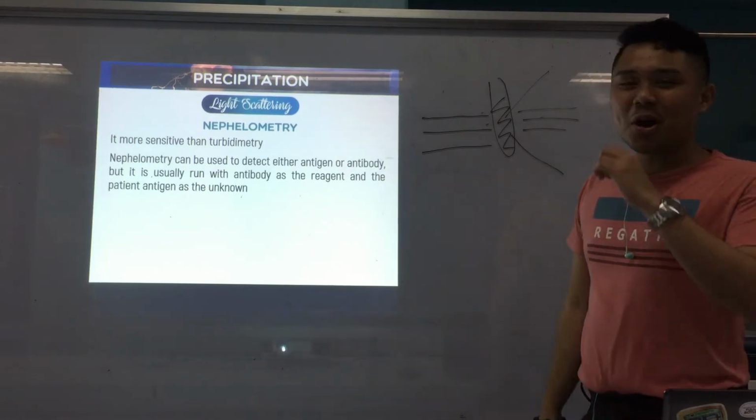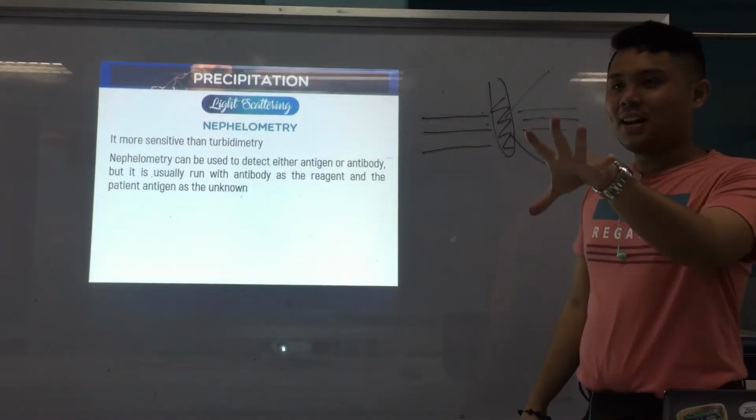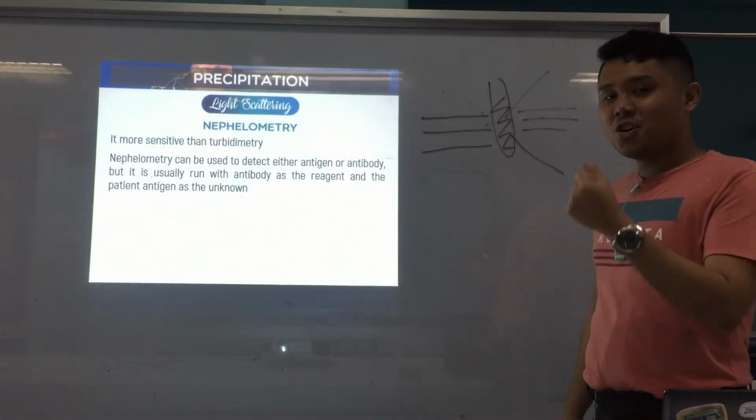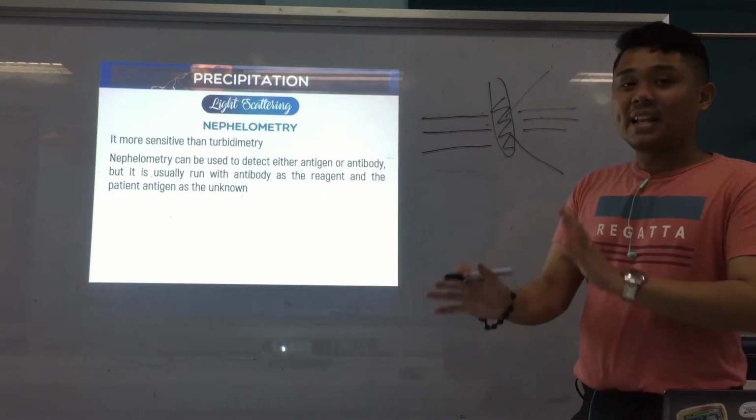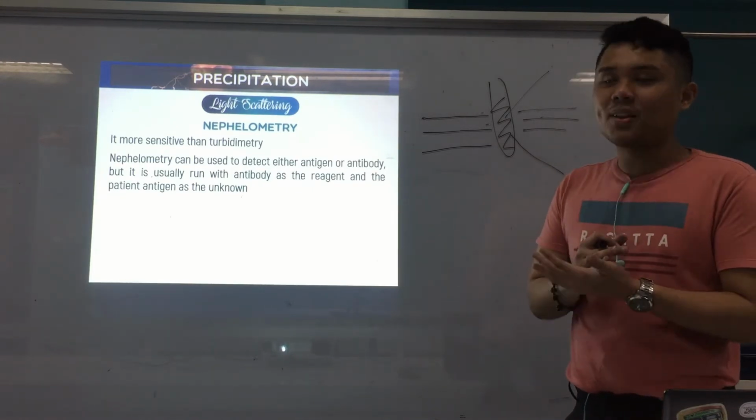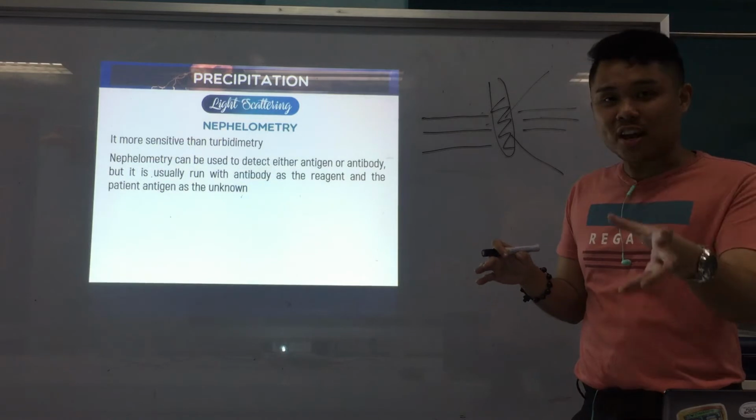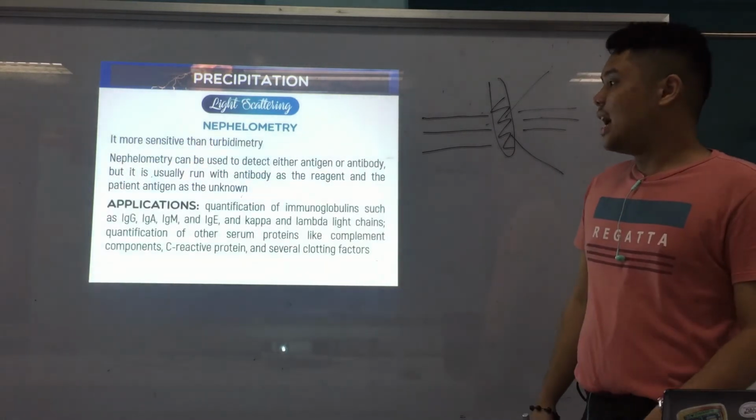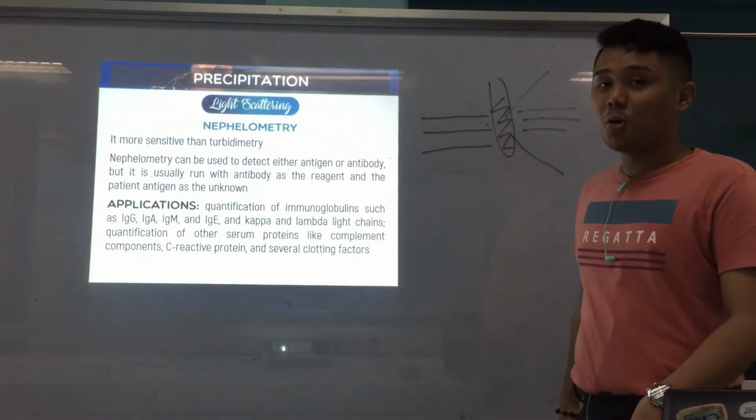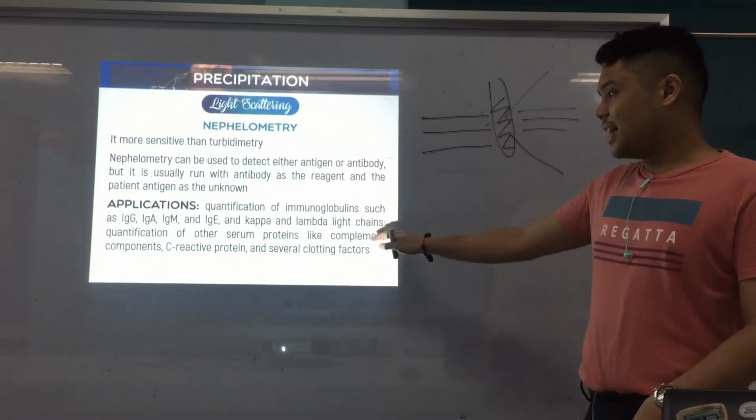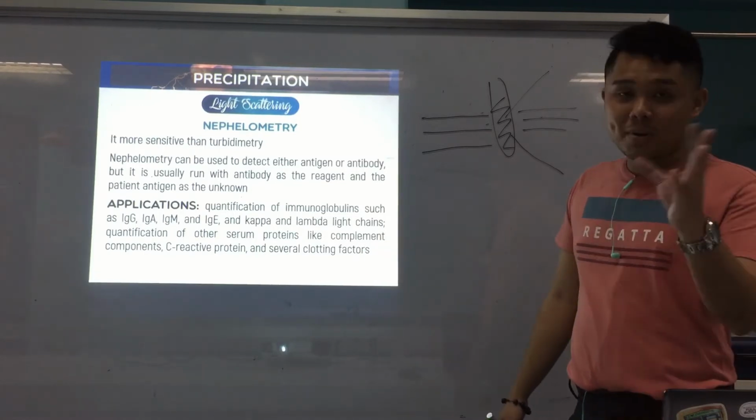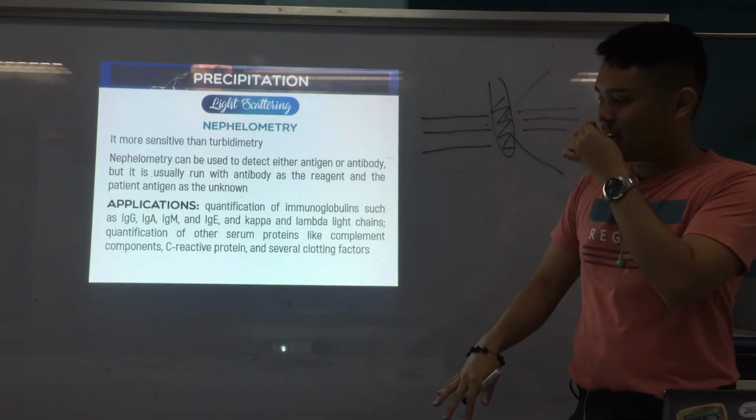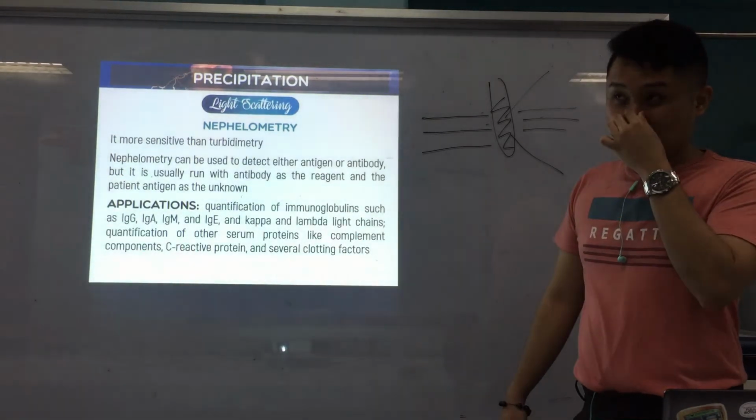Sensitive. Okay. Nephelometry can be used to detect either antigen or antibody, depending on your setup. But it's usually run with antibody as a reagent and the unknown is the antigen. Alright. But it can be used for either antigen or antibody, but generally the unknown is the antigen and the antibody is your reagent. Alright. So applications include quantification of immunoglobulins, your antibodies, and the light chains, and other serum proteins like your complement components, CRP, and several clotting factors. So we'll discuss CRP and I think some complement soon.